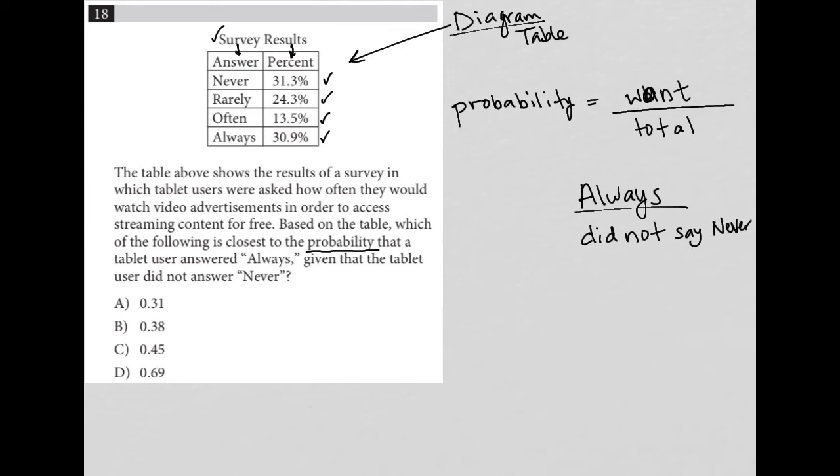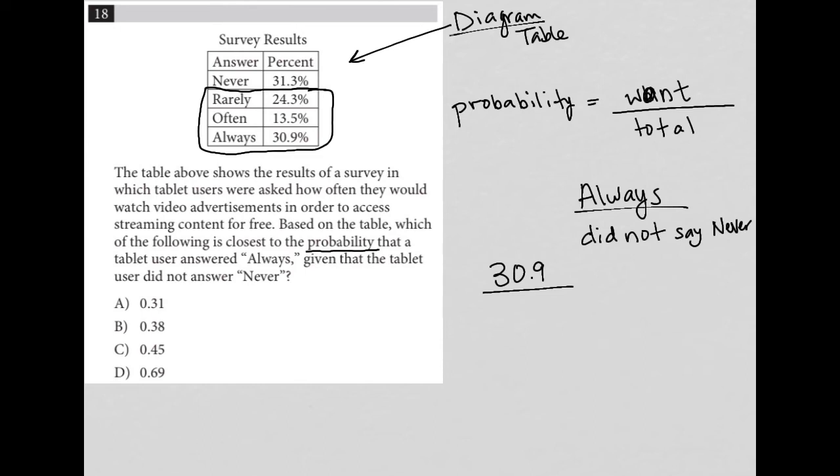All right, so what do we know about always? Well, always is down here in this last row, and that's 30.9%. So I'm going to just write 30.9 there. Did not say never. Well, if you did not say never, that means you're basically in one of these three groups, right? These are all the people who did not say never.